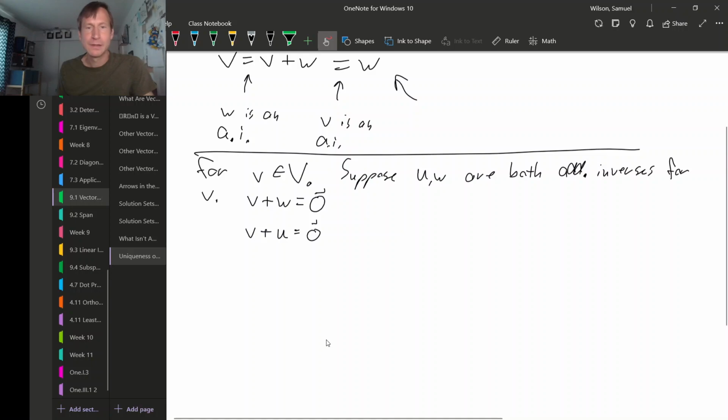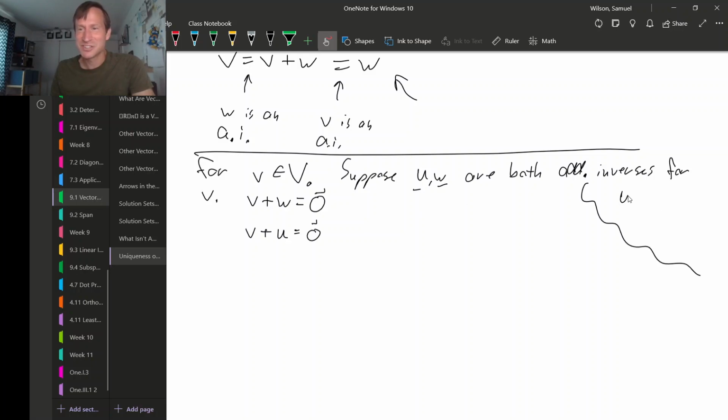Okay. Well, remember, all we have available to us is the axioms of vector spaces. What we're kind of hoping is that if we have two different additive inverses, they're actually the same. So, right, what we're kind of hoping in our minds is that actually U is equal to W. So let's see, could we show that?